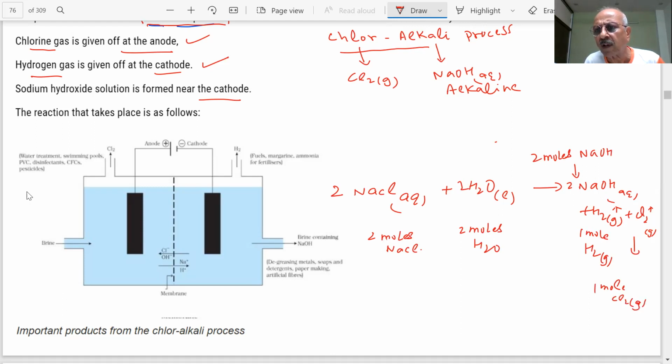Sometimes questions are put like that. How many moles are there? 2 of this gives 2 of this. 2 of this gives 1 of this. 2 moles of NaCl give 1 mole of chlorine. And we already said hydrogen is given at the cathode, chlorine is given at the anode, and this is the caustic soda. Let us see the diagram of this process, students. What is the name of this? Chlor-alkali process. Very important. Note it down.